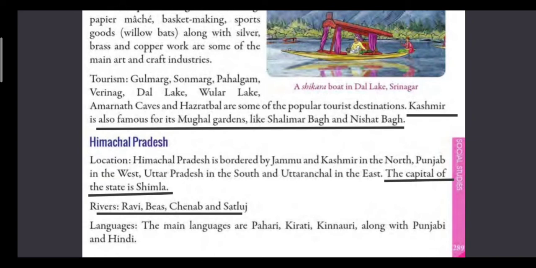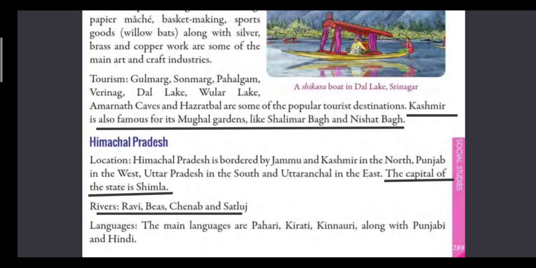Location: Himachal Pradesh is bordered by Jammu and Kashmir in the north, Punjab in the west, Uttar Pradesh in the south, and Uttaranchal, which is also known as Uttarakhand, in the east. The capital of the state is Shimla.